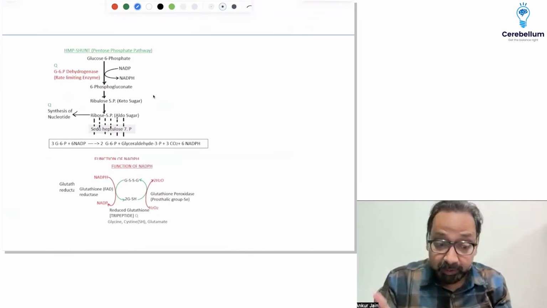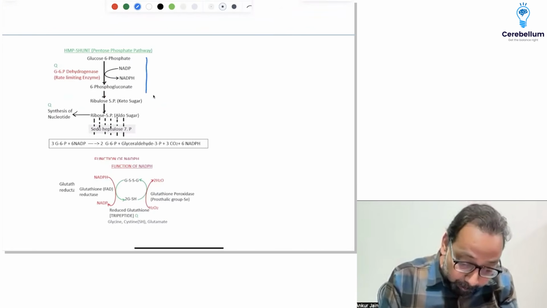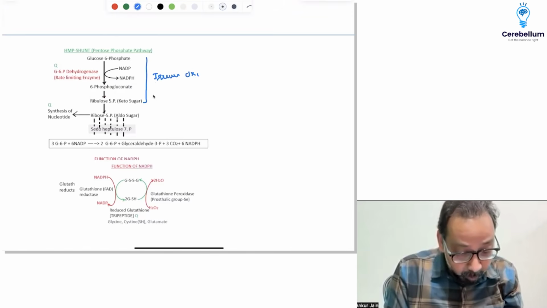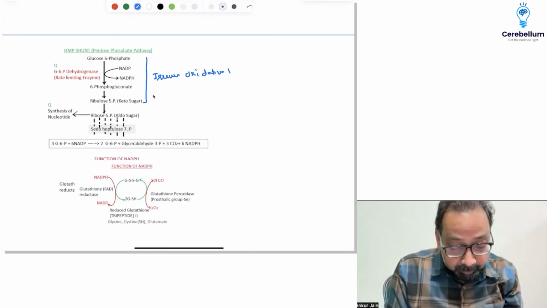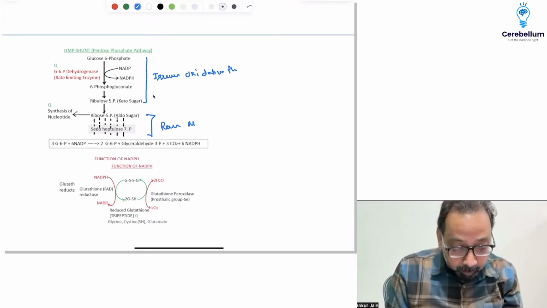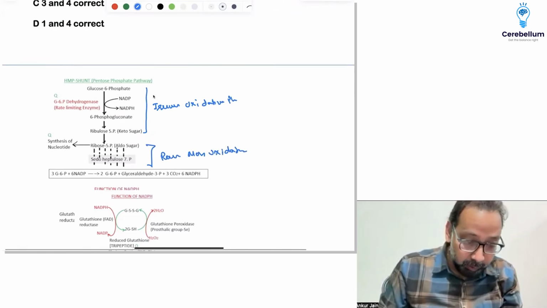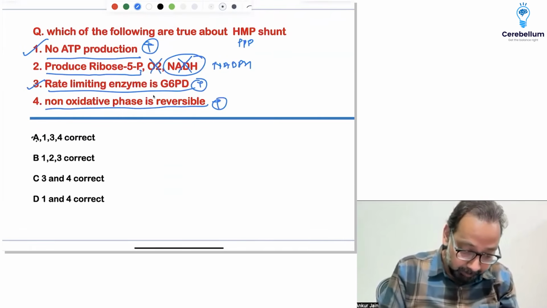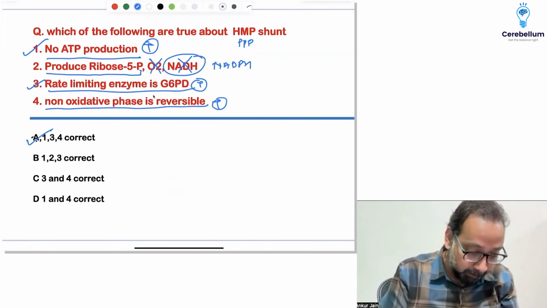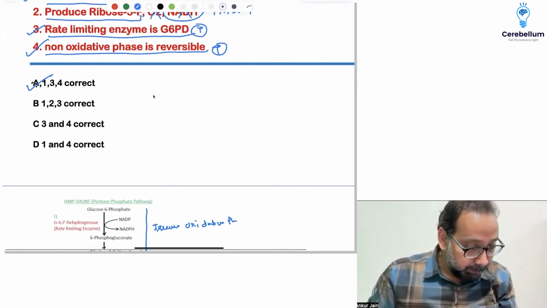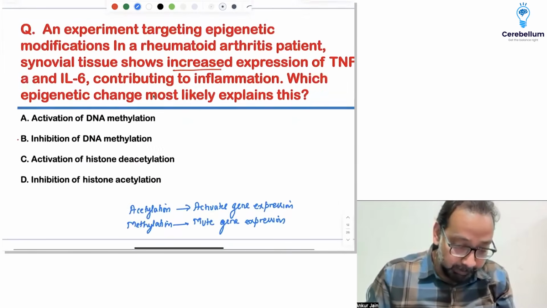We have also discussed this in detail in the Mission class. Every time I point out that the oxidative phase is irreversible and the non-oxidative phase is reversible. So this is also true. So the answer is A, 1, 3, and 4, true about the HMP shunt. Next question.